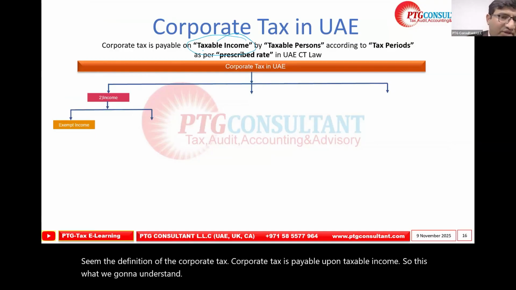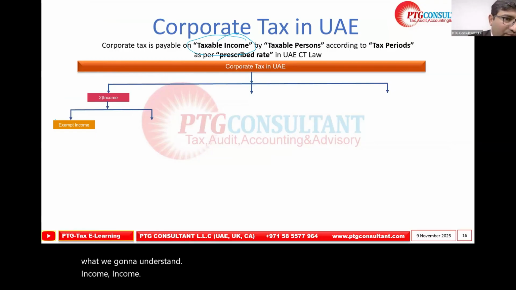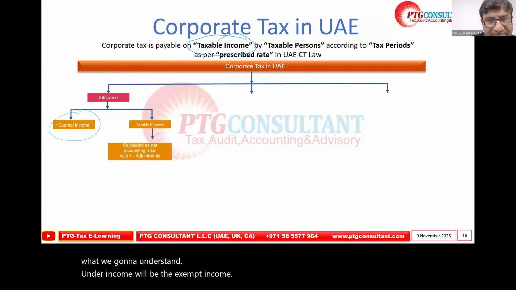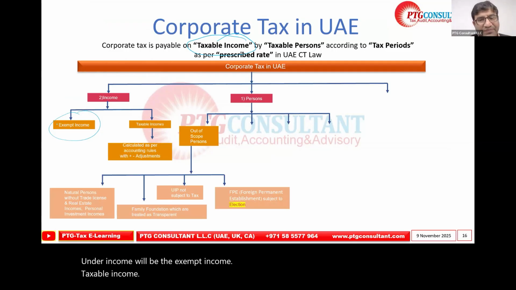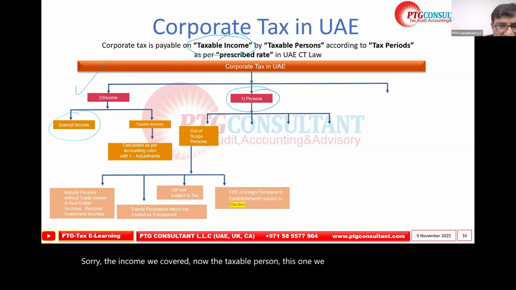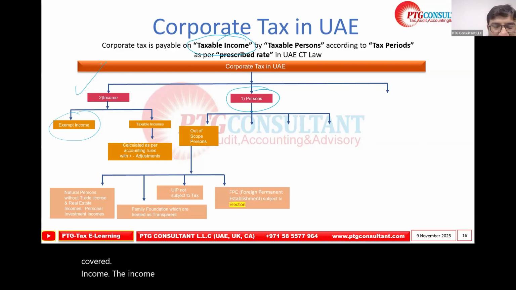Under income will be the exempt income and taxable income. Sorry, the income we covered. Now the taxable person, this one we are discussing. First we discuss the out of scope person.